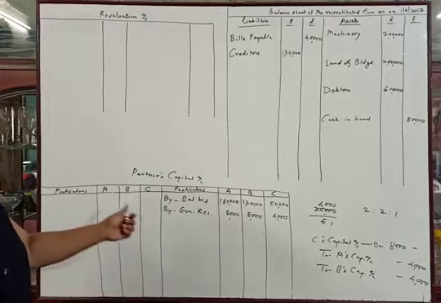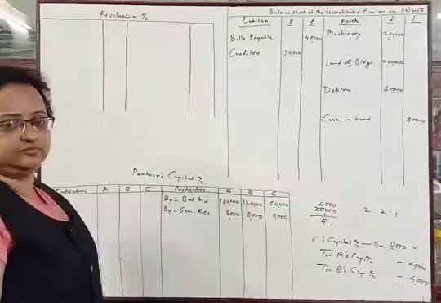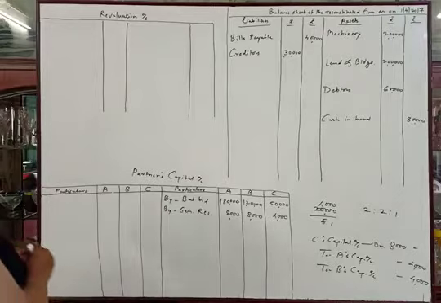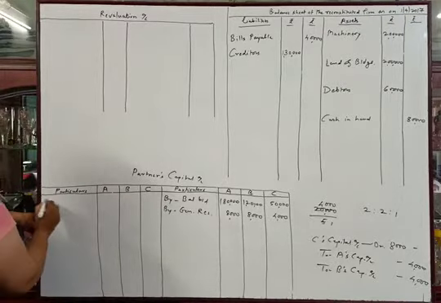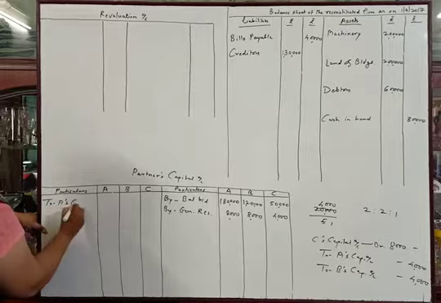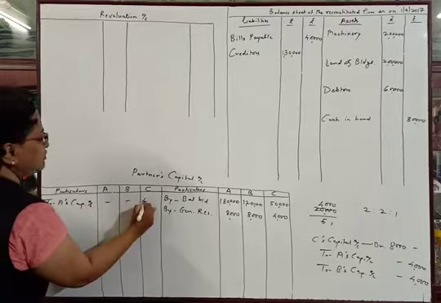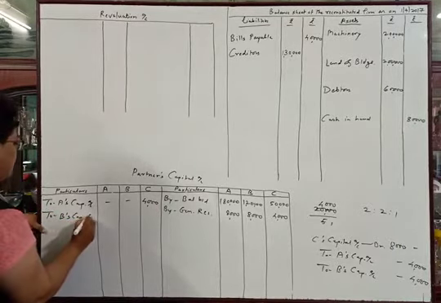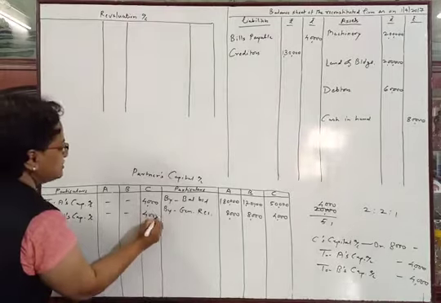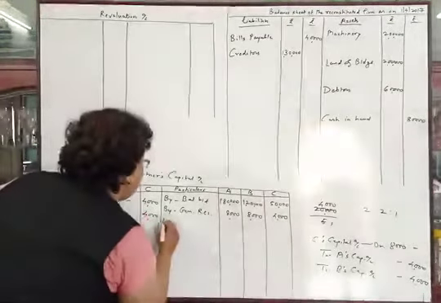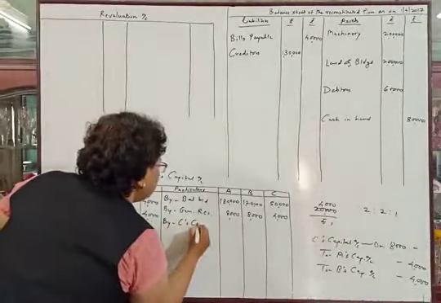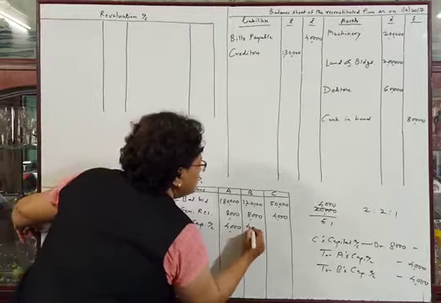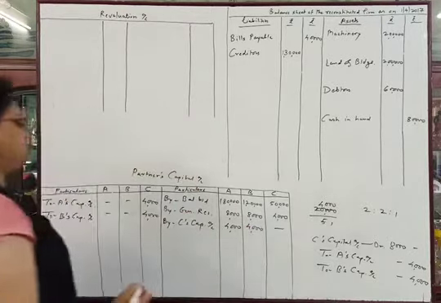So we have to make the posting of these entries in the problem. Now we will post this entry in the partners' capital accounts. C's capital account debit 8,000, to A's capital account 4,000, to B's capital account 4,000. So on the debit side of C's capital account, to A's capital account 4,000, to B's capital account 4,000, and on the credit side, by C's capital account 4,000 in A's column, 4,000 in B's column and dash in C's column.